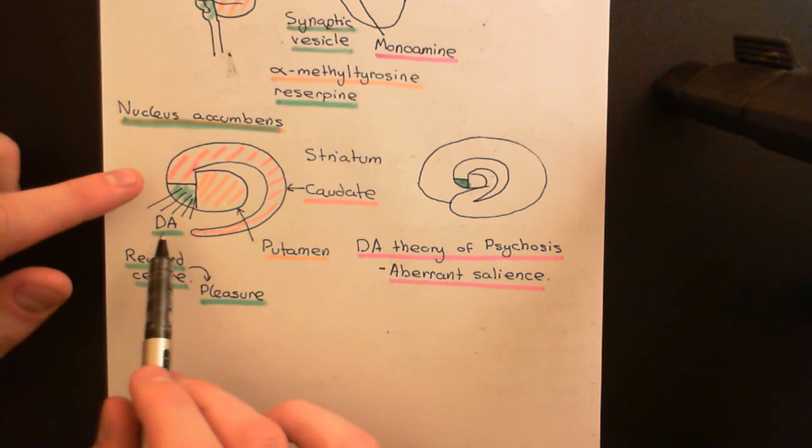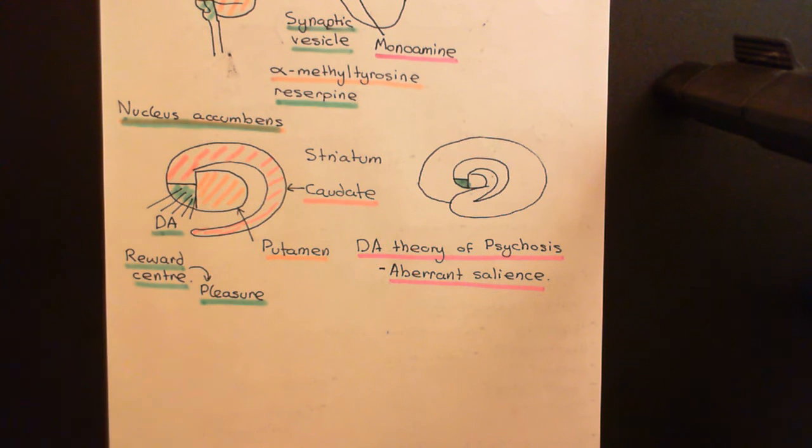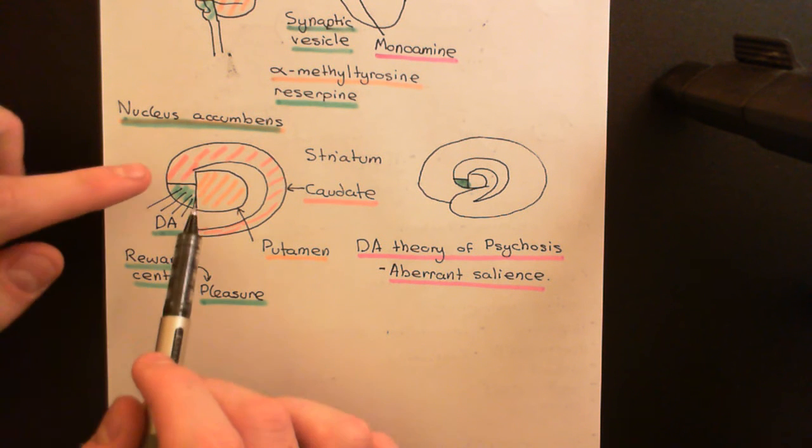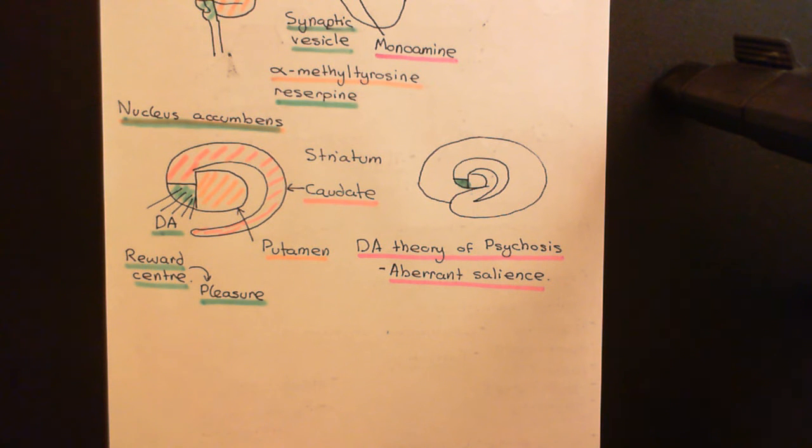Why does dopamine going up in the putamen and the caudate cause psychosis? Well, it's believed that when dopamine goes up too high in the caudate and the putamen, these areas of the brain start behaving in a wrong way. They start behaving aberrantly. Now, what is the function of the striatum? The function of the striatum is in deciding what is important and what is not, deciding which processes deserve more effort and which do not.